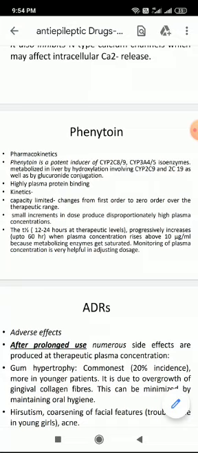The second peculiar property of the pharmacokinetics of phenytoin is high plasma protein binding. 80 to 90% plasma protein binding is seen in the case of phenytoin. So when other drugs are taken by the patient along with phenytoin, other drugs may displace phenytoin from its plasma protein binding site. So phenytoin is released from the plasma proteins, so a more active concentration of phenytoin is released in the blood.